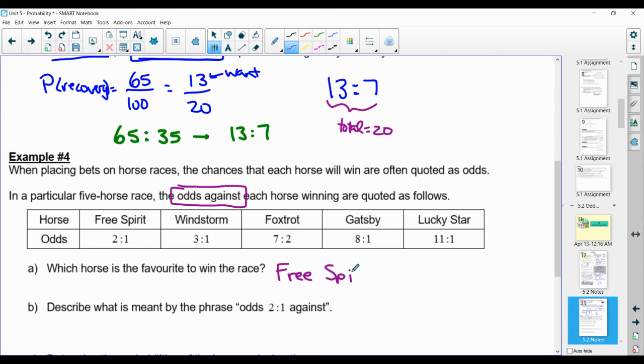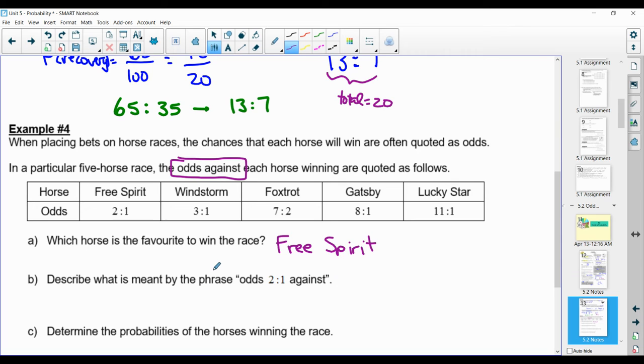Now, sometimes when we're first looking at odds, it's difficult to figure that out. We will later in the example convert these to probabilities. And so if you're having trouble understanding odds at a glance, convert everything to probability, and then that's something you're more familiar with. So let's look at what odds against means. Free Spirit is the horse to beat, but let's look at what that actually means.